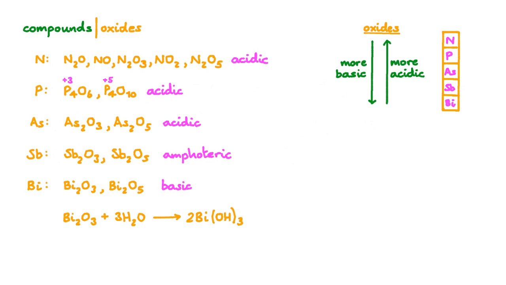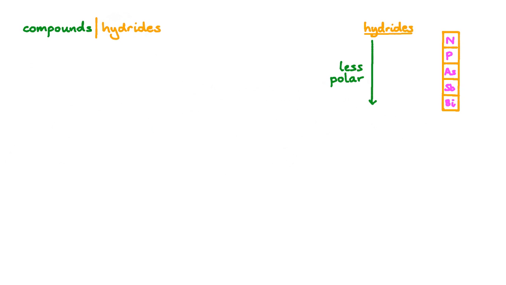Next, we're going to look at the hydrides. As we descend group 15, the hydrides become less polar. As a consequence, they become less soluble in water. Technically, ammonia is not a hydride. Nitrogen has a -3 oxidation state, and hydrogen has a +1 oxidation state. We'll leave that technicality aside for now.